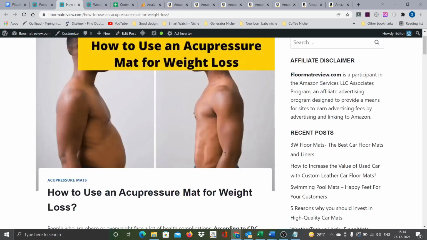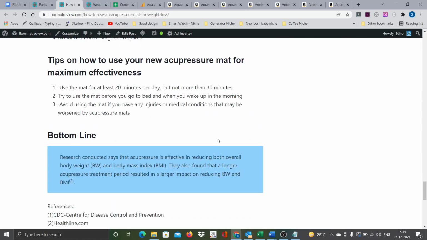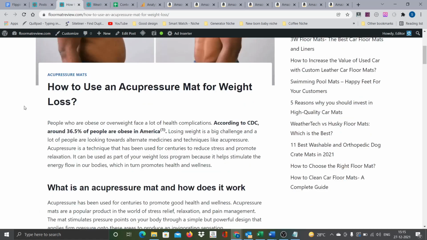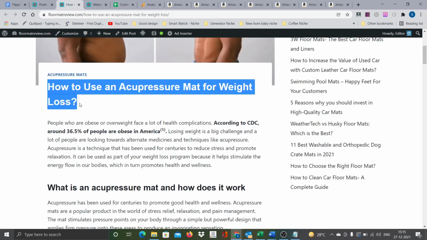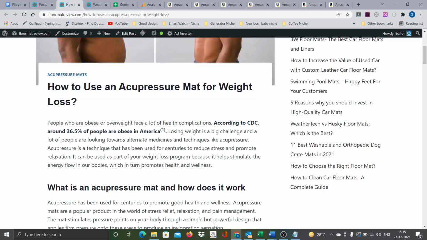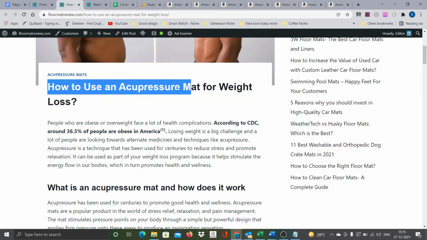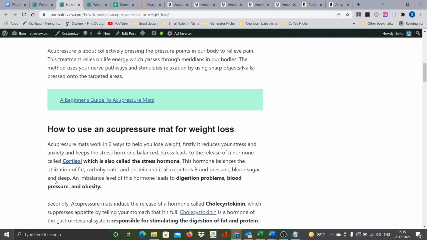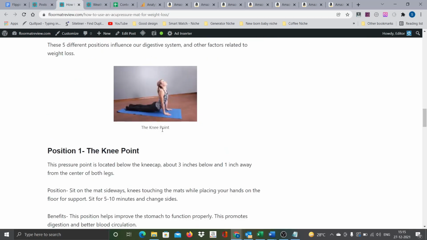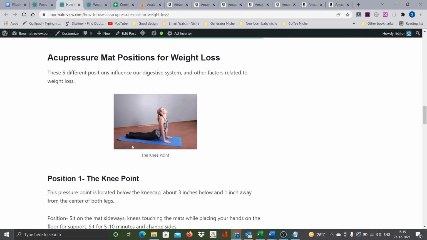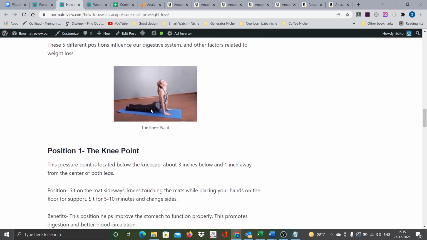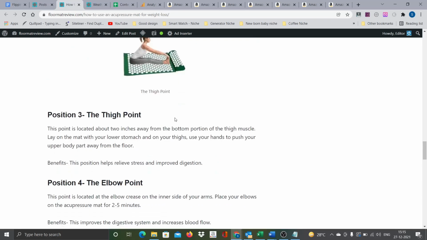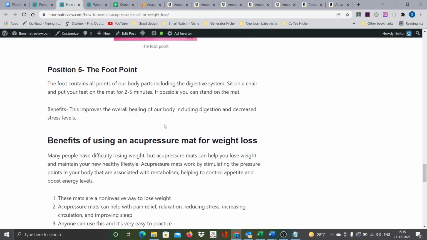And where are the links? Are any Amazon links there? Wow, absolutely no Amazon links. Why will anybody come to this particular page? Somebody must have been looking for information on how to use an acupressure mat for weight loss. So after giving these instructions, it's very simple: just add one recommended mat for each of these points. This is for the knee point, this is for the abdomen, the other one is the thigh point, next the elbow. So 4 different points are there.